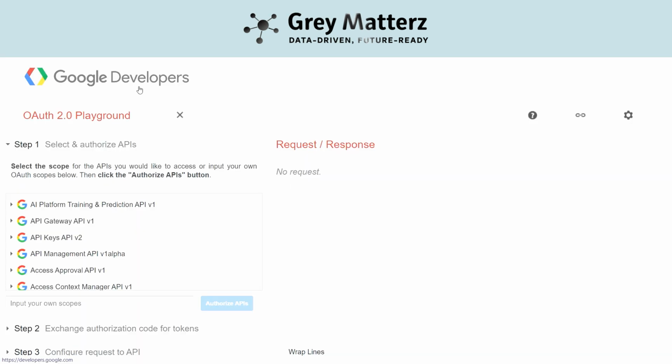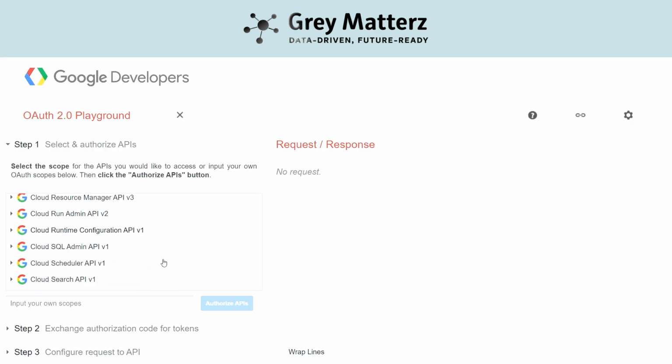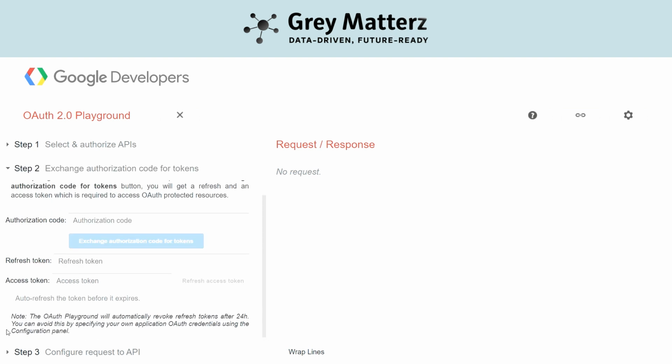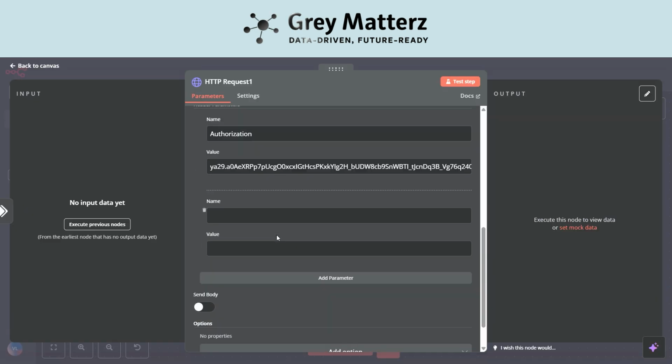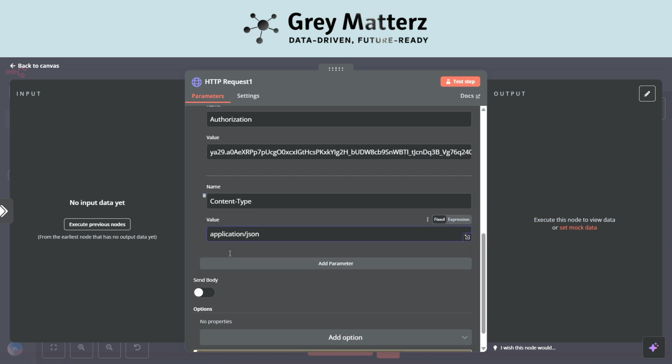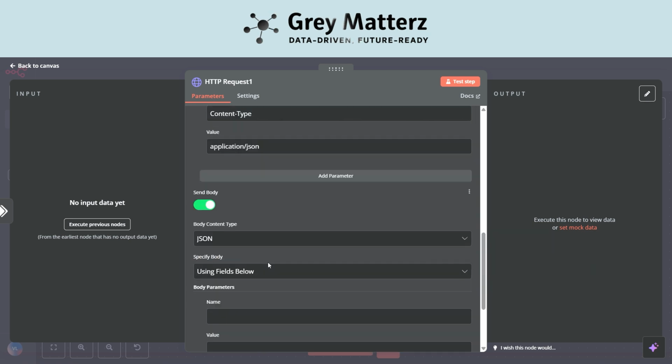So we have to go to Google Developers OAuth Playground, and here we have to choose the YouTube OAuth, and next step you will exchange the authorization code for token, and here we will get the access token, which we will be copying and pasting here. So that is done. So we have also defined the content type, so the value will be application/JSON. So we will also send the body with the request.